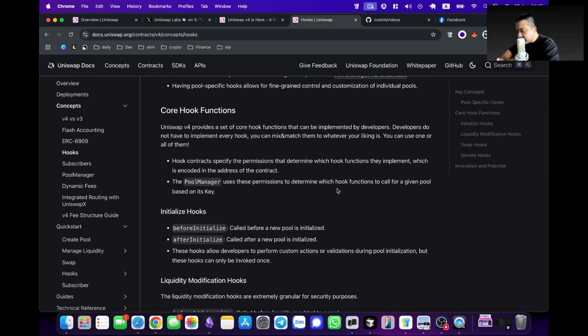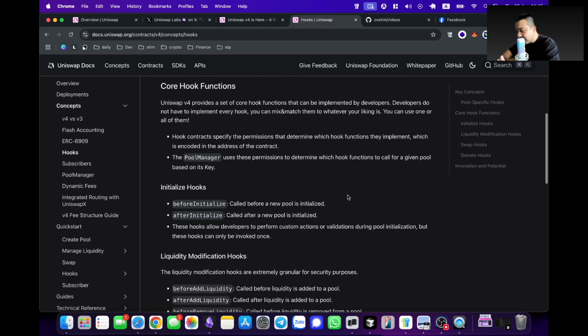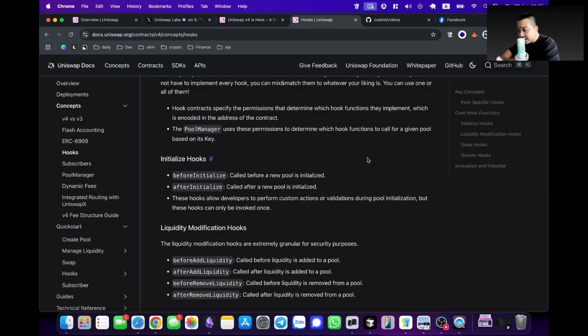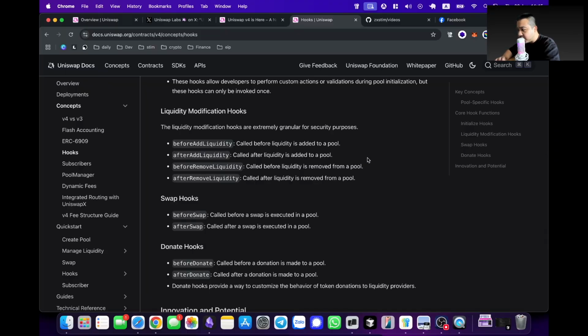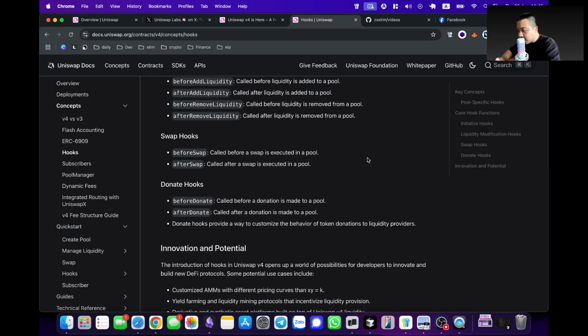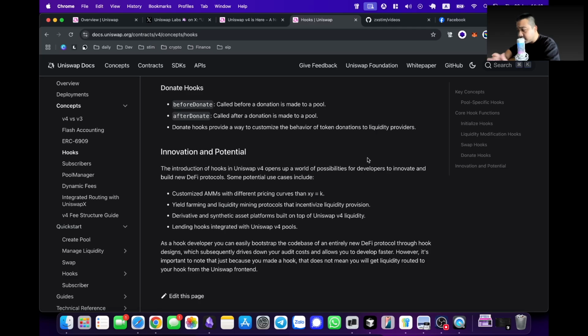So, core hook functions: there's a pool manager that manages the permissions for the hooks. To initialize the hooks, there's a before initialize and after initialize. You have a couple of functions to handle the life cycle of the hook, for example, before add liquidity, after add liquidity, before remove liquidity, after remove liquidity. Then you have before swap and after swap, or donate hooks, before donate and after donate, called before a donation is made to a pool. So these are a lot of functions for you to handle the life cycle of a hook.